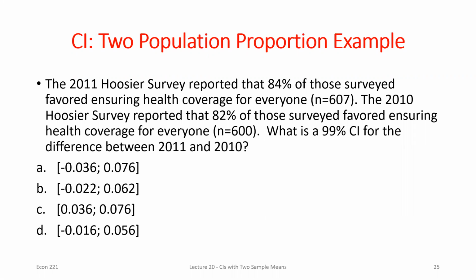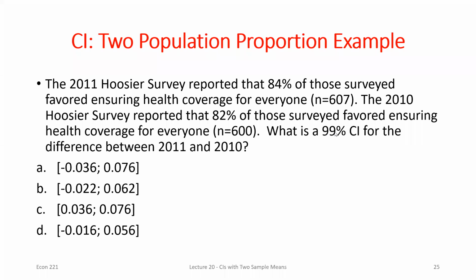So it goes back to 2010, 2011. And it was Indiana residents. They surveyed to say, are they in favor of healthcare coverage for everyone? Right? So we've got 84% said they were in favor of that in 2011, 82% in 2010. Right? Got my two sample sizes from the 2 years. That's all I need other than what's my alpha value.